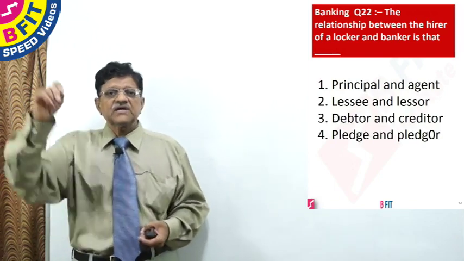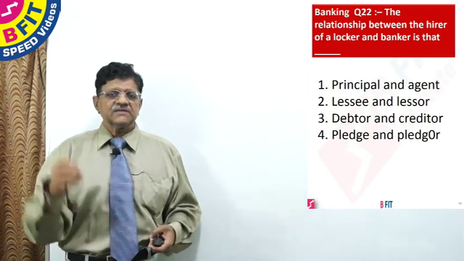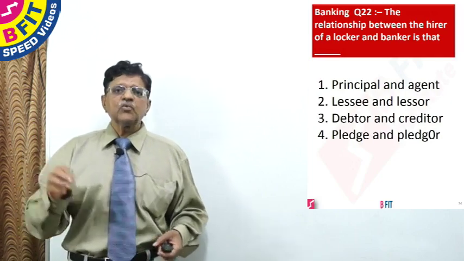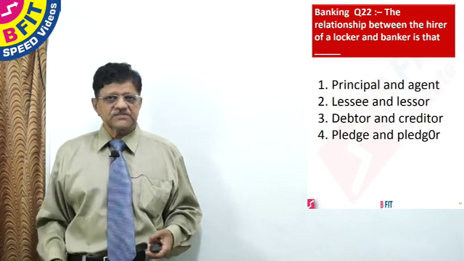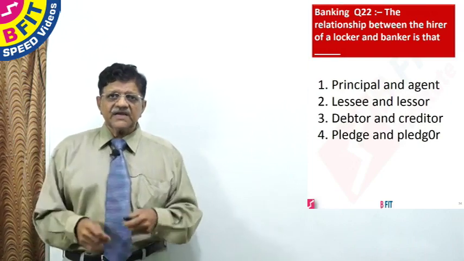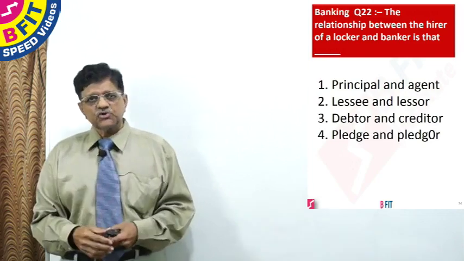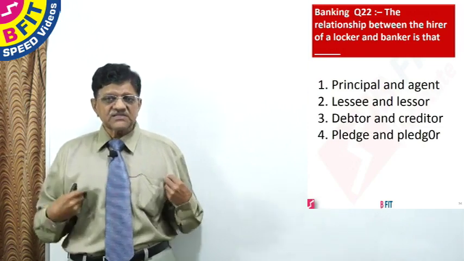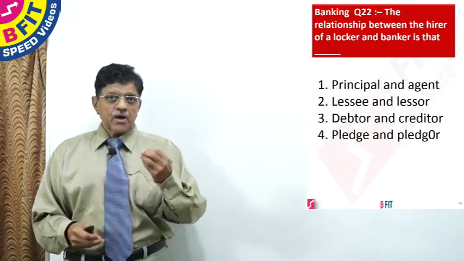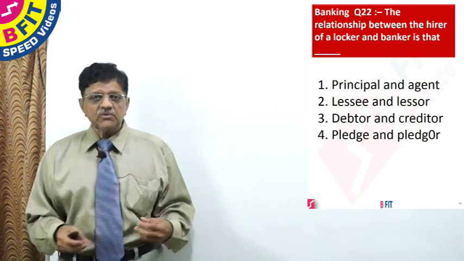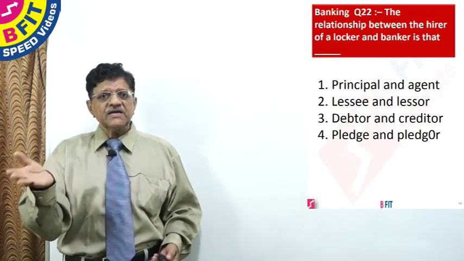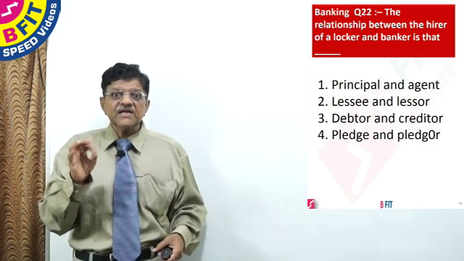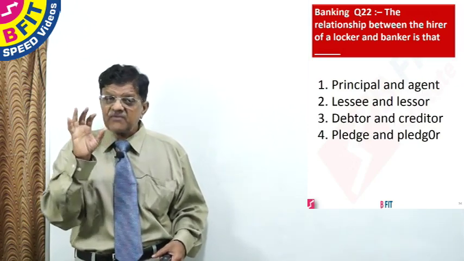The receipt will say, Mr. Ashok Chabra has deposited a sealed packet said to contain the housing loan original, his house's original documents. And the bank will sign the receipt and hand over the safe custody receipt to Mr. Ashok Chabra. And Ashok Chabra has to keep this very carefully. After 2 or 3 years, when he wants the document back, he will come to the bank and produce the original safe custody receipt. The bank will receive the original safe custody receipt and hand over the sealed cover to him so that he can make use of the document. This is the safe custody receipt. Very clear. Please read the name very carefully.